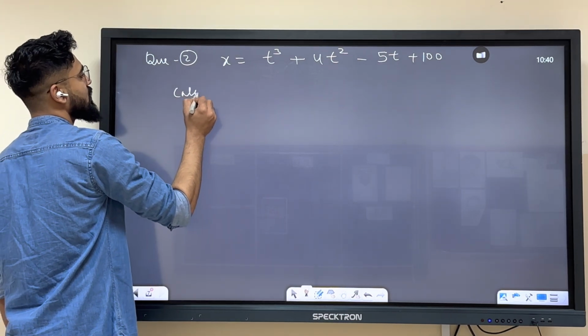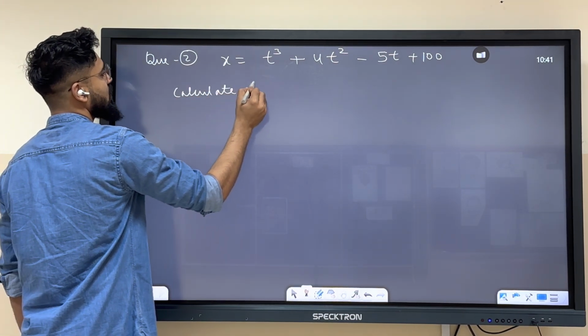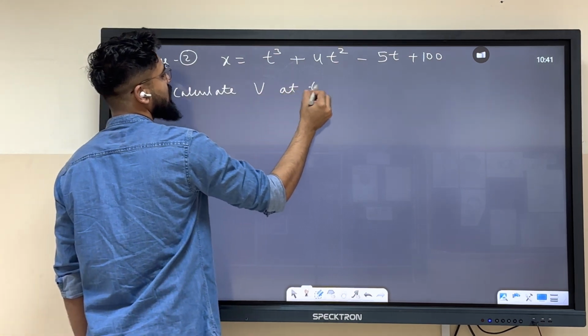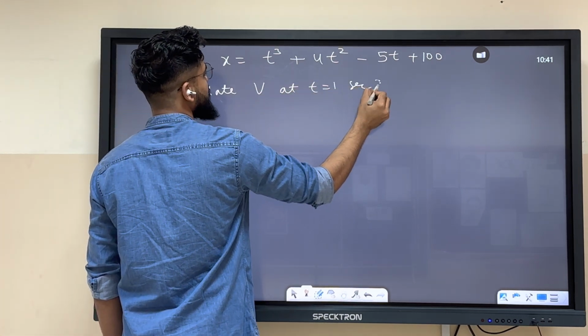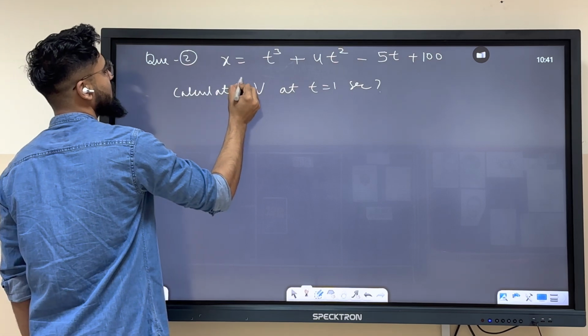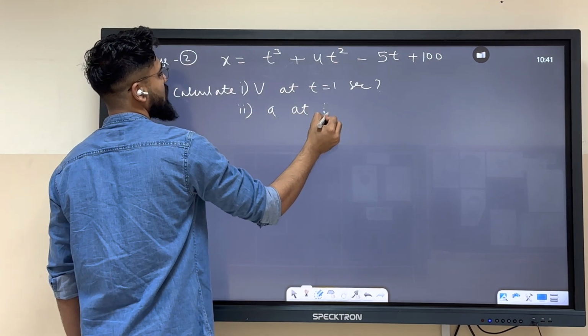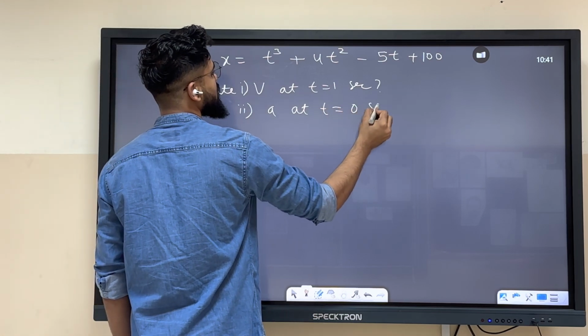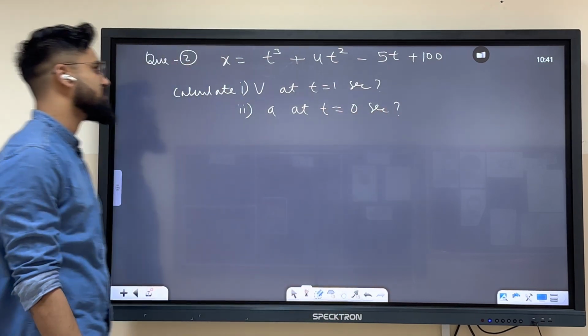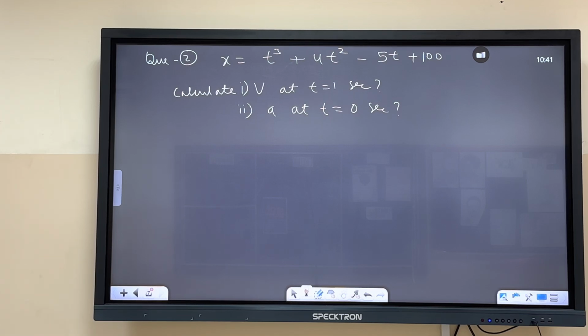Calculate v at t equals to 1 second, and acceleration at t equals to 0 second. Calculate first velocity at t equals to 1 second, and secondly acceleration at t equals to 0 second.